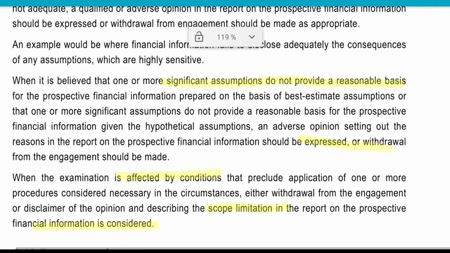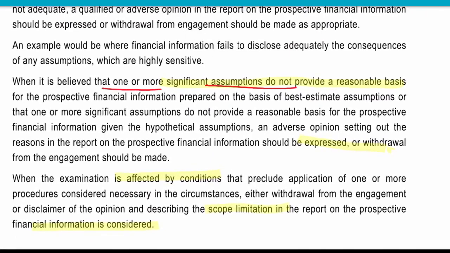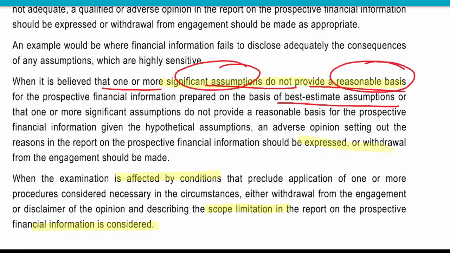Then where one believes that one or more significant assumptions do not provide a reasonable basis for preparation of the best estimate, and wherever the assumptions are unreasonable, not provided on a reasonable basis, then you have to express the same and you need to withdraw from the engagement, because the underlying assumptions are not reasonable.